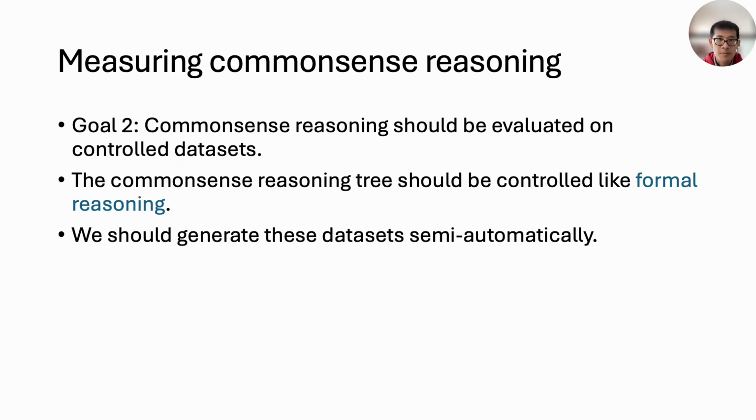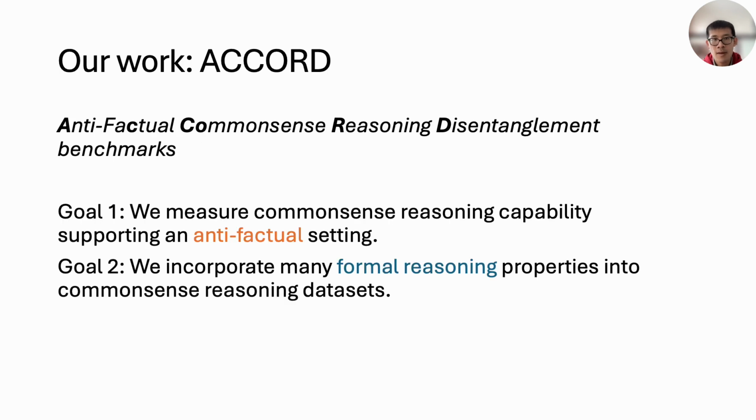So here comes our second goal. We look forward to incorporating the properties of formal reasoning into a common sense reasoning dataset and setting up a framework to generate common sense reasoning datasets semi-automatically. To achieve those two goals simultaneously, we propose Accord, an anti-factual common sense reasoning disentanglement benchmark. We try to measure common sense reasoning capability supporting an anti-factual setting. Also, we incorporate many formal reasoning properties into the datasets.